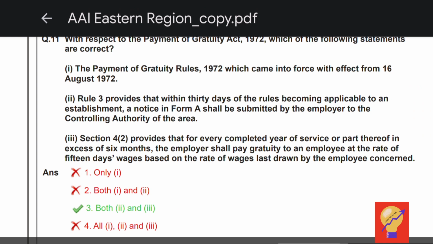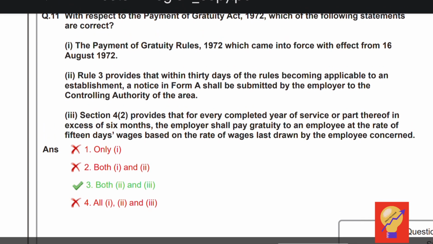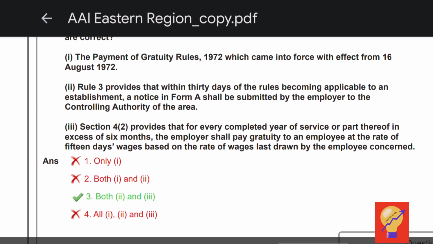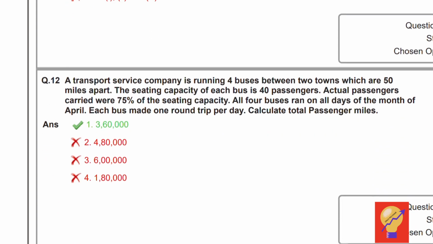Second point, Rule 3 provides that within 30 days of the rules becoming applicable to an establishment, a notice in Form A shall be submitted by the employer to the controlling authority of the area, which is correct. In option 3, Section 4 subsection 2 provides that for every completed year of service or part thereof in excess of 6 months, the employer shall pay gratuity to an employee at the rate of 15 days wages based on the rate of wages last drawn by the employee concerned. Point number 3 is also correct. Hence, except point 1, both point 2 and 3 are correct. So, the answer is option 3, both 2 and 3. Now, let's move on to question number 12.